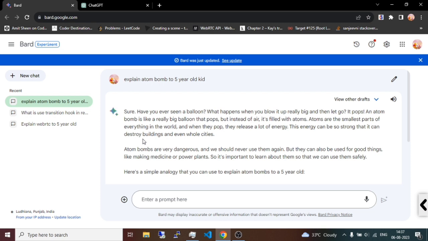So after reading this answer from BARD, I am more inclined toward the BARD answer, because in this answer BARD is explaining the concept of the atom bomb in terms of a 5-year-old kid, as well as the consequences and the benefits of using the atom bomb. So this is a pretty well constructed answer. If you also compare the answers of ChatGPT and BARD, you will also agree with my perspective here. So let's move toward the next question.